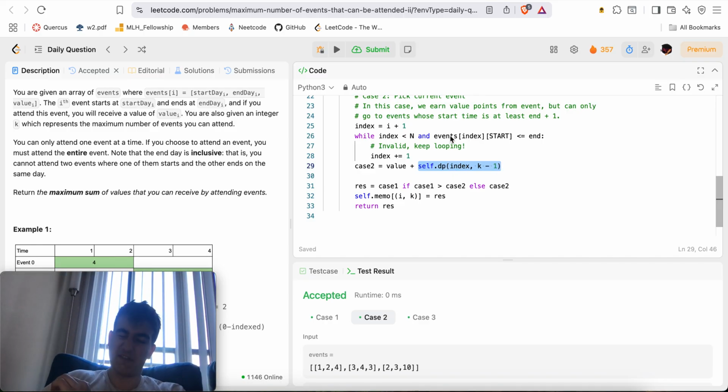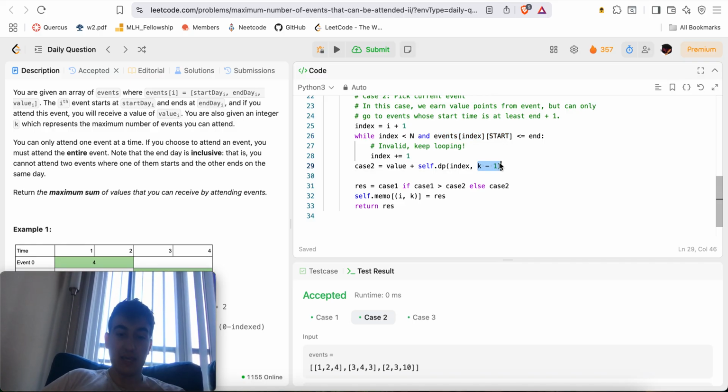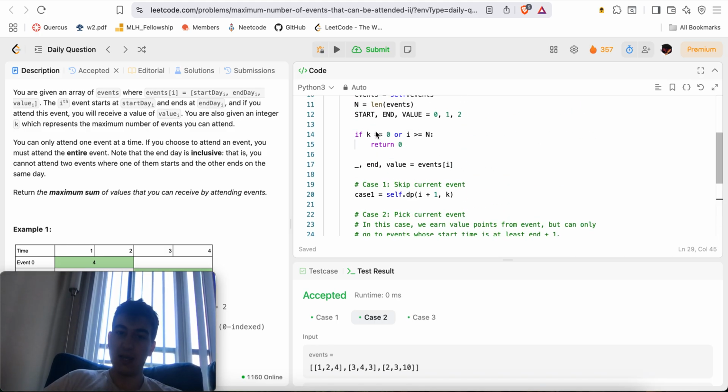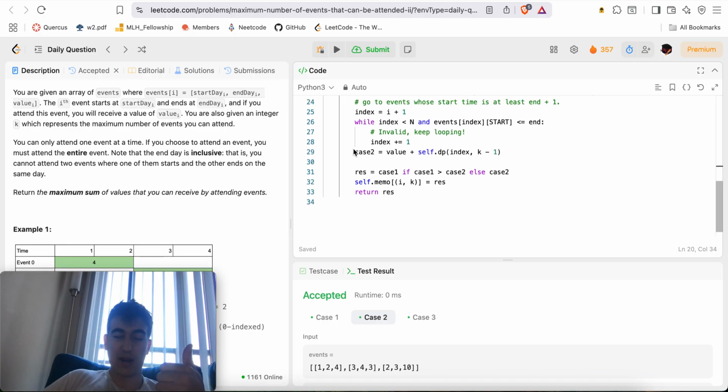And that's it. So case 2 will be the value of the current interval plus the remaining value from the first valid index, right? The first index whose start time is greater than the current picked interval's end time, so that we have nothing that's overlapping, with k minus 1 in the second parameter to dictate, hey, we just picked an interval, so now k is 1 smaller, right? And remember, at any point if k is equal to 0, we return 0 because it's like, hey, we picked k intervals, we can't pick anything else. So then we have the only two possible cases, right? The value in the case where I skip the event and the value where I include the event.